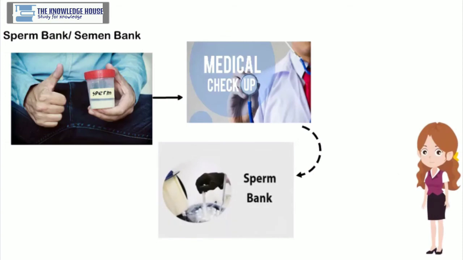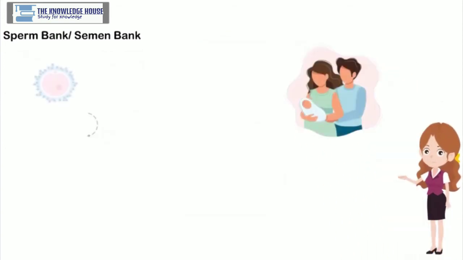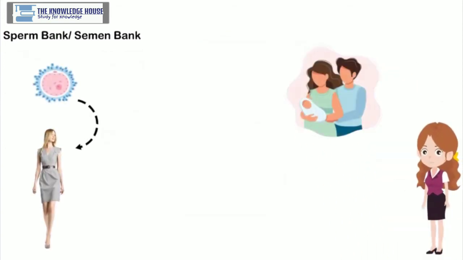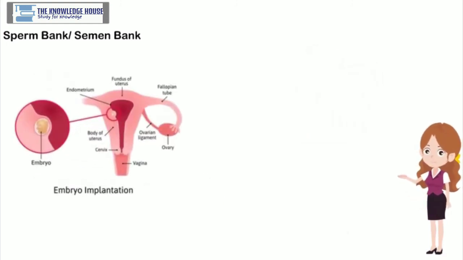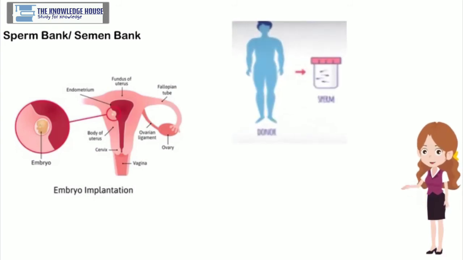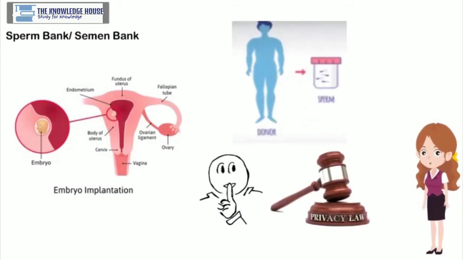As per the wish of the needful couple, the oocyte of the woman of the concerned couple is fertilized by the IVF technique using the semen from the sperm bank. The resultant embryo is implanted in the uterus of the same woman. The name of the semen donor is strictly kept secret as per the law.